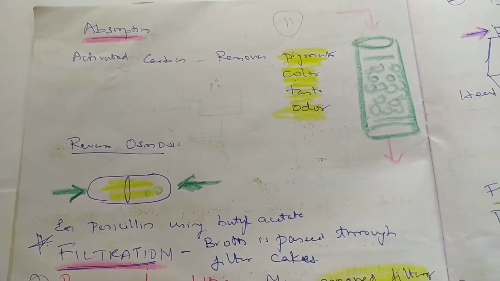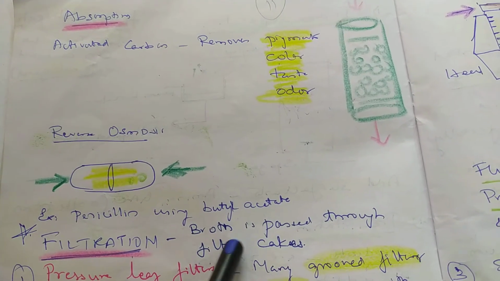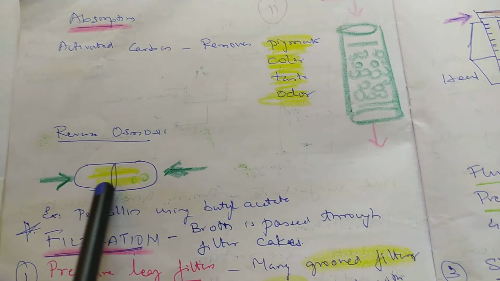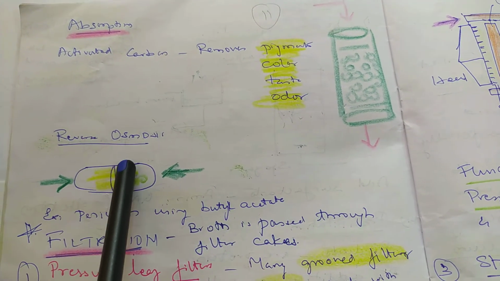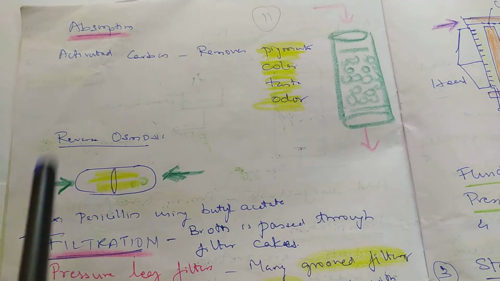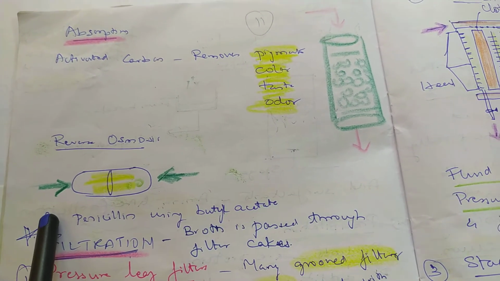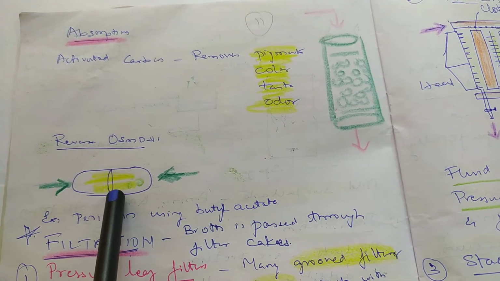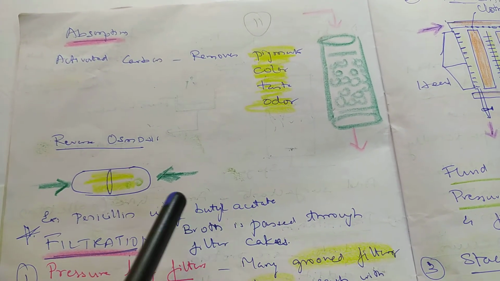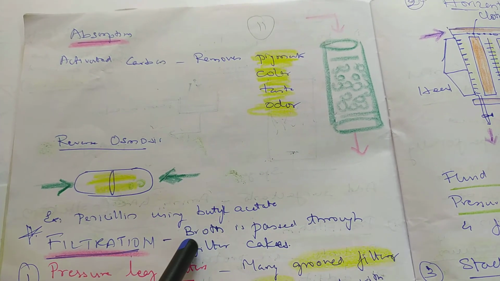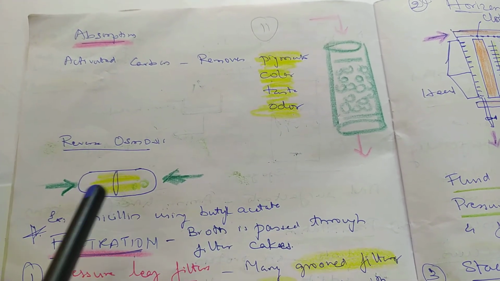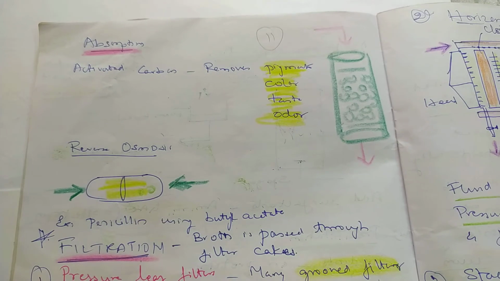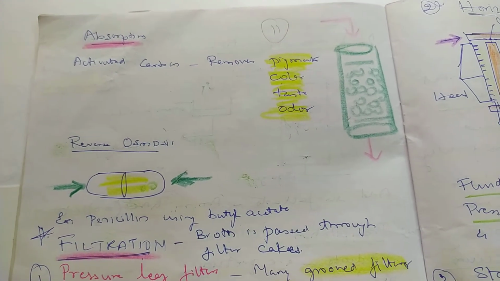What is reverse osmosis? We'll be learning this even in penicillin recovery. It's a process where you have the broth on one side and a semi-permeable membrane in the center. By giving alternating pressures on either side, the product is entangled onto the semi-permeable membrane, and by using different pH variants, we can recover it from the membrane. That's reverse osmosis.